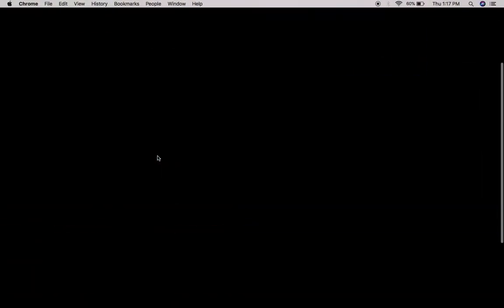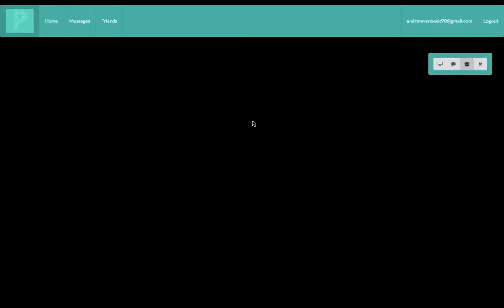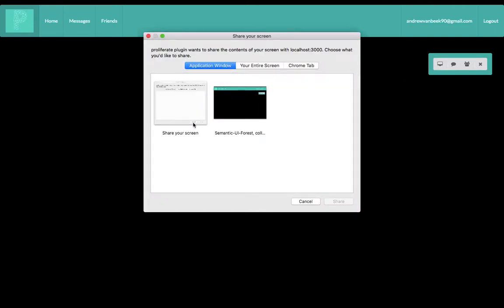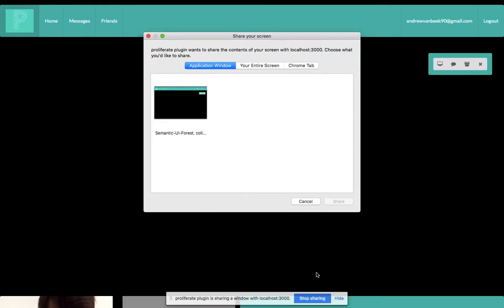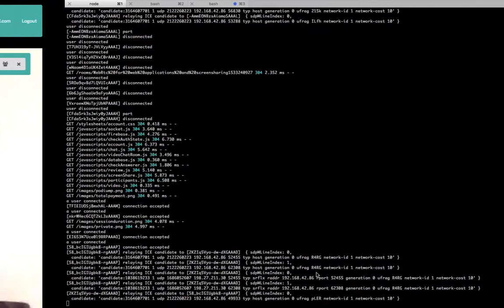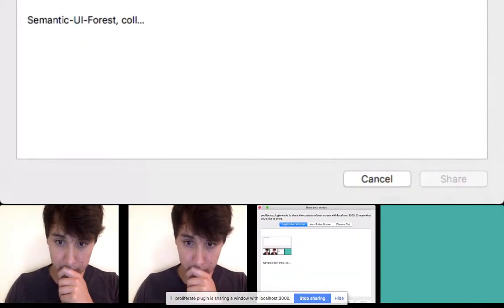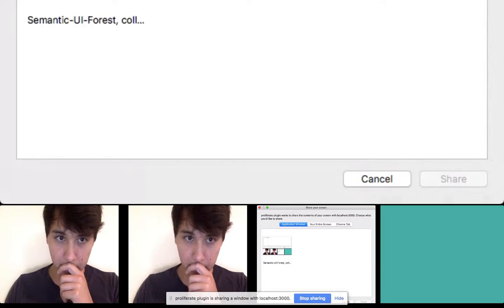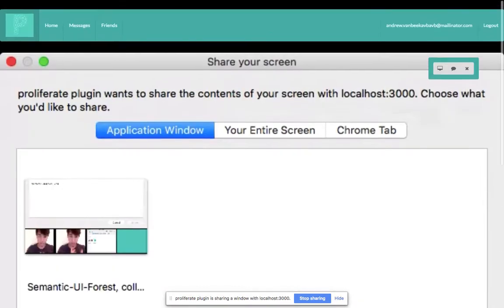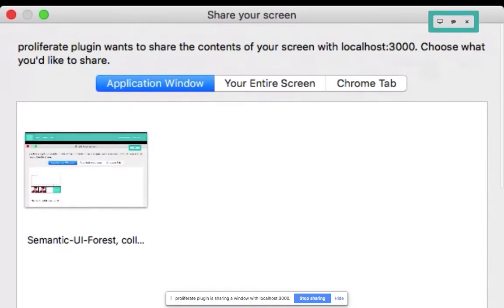And one thing that's going to be critical is that I have a problem. So the next thing is, can I share my screen and show my code? So now I'm sharing my screen. And you can see on the right here, this other user can now see my screen, front and center.